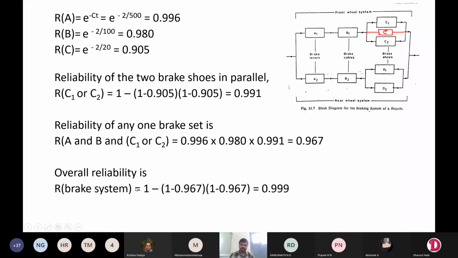Reliability of the overall brake system is 1 minus reliability of the front wheel system and reliability of the rear wheel system. 1 minus reliability of front wheel system, that is 0.967, into 1 minus reliability of rear wheel system, that is 0.967. So overall reliability of the system is 0.999. It is nothing but almost 100% reliability.